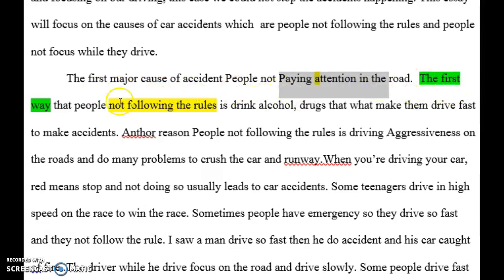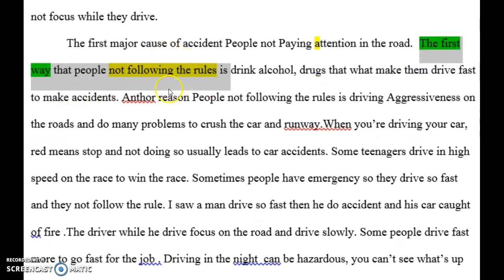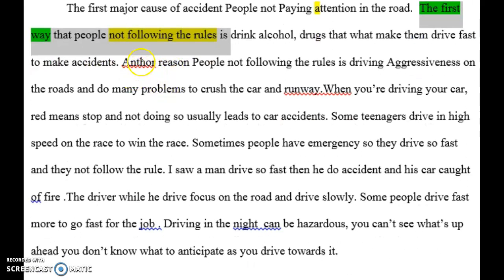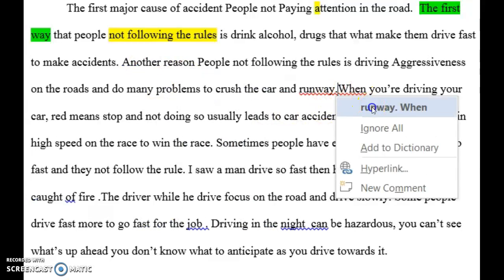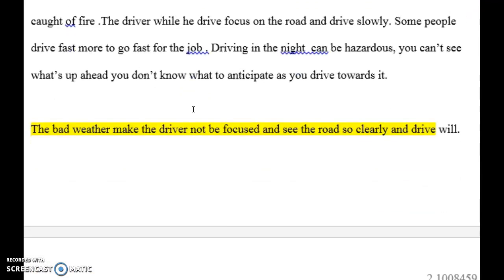I like how you say the first way that people are not following the rules is. I think that's an excellent way to show people what you're going to write about. Again, quick fixes that you can use with Word. Use these Word features to help you.